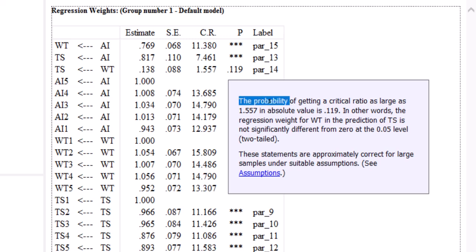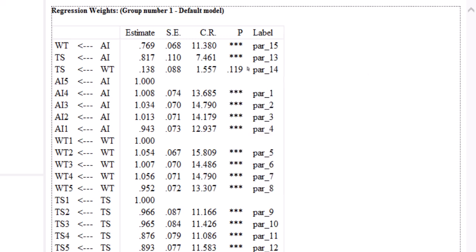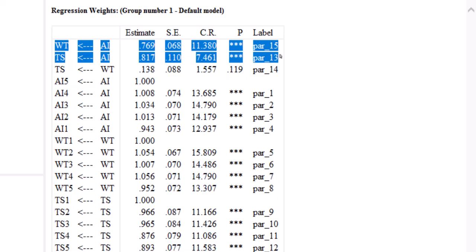The probability of getting a critical ratio as large as 1.17 in absolute value is 0.19. In other words, the regression weight for WT in the prediction of TS is not significantly different from 0. This means that it is not significant. You can see this p-value here is greater than 0.05, but this one is highly significant. It is less than 0.001. This one is also less than 0.001. So these two paths are significant, but this one is not significant.